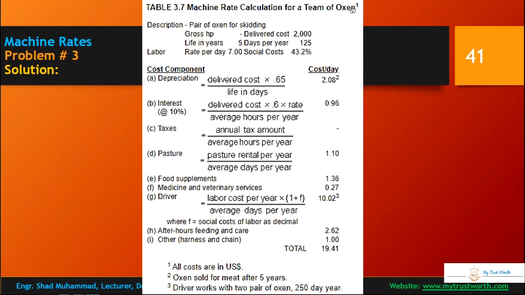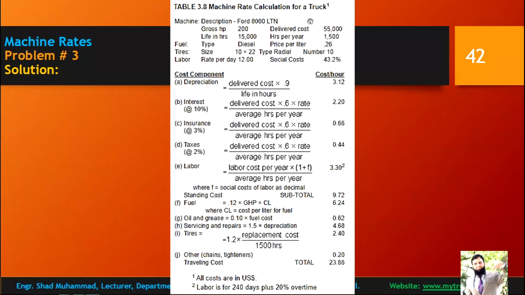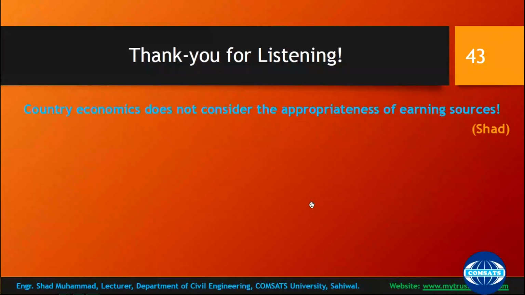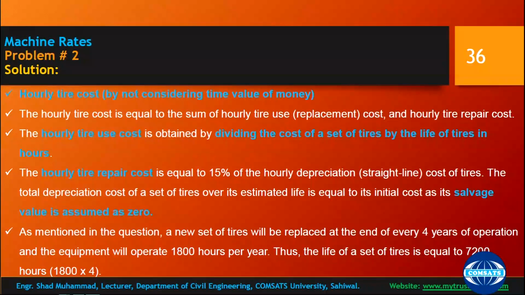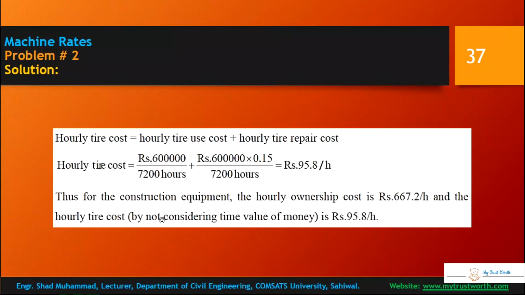Similarly, for a team of oxen, previously oxen and animals would be used, and pastures, food supplements, medicines and veterinary costs; its calculation has been carried out. For the truck, tire replacement has also been carried out. So you can go through this problem too, and the same problems you should solve by different methods.